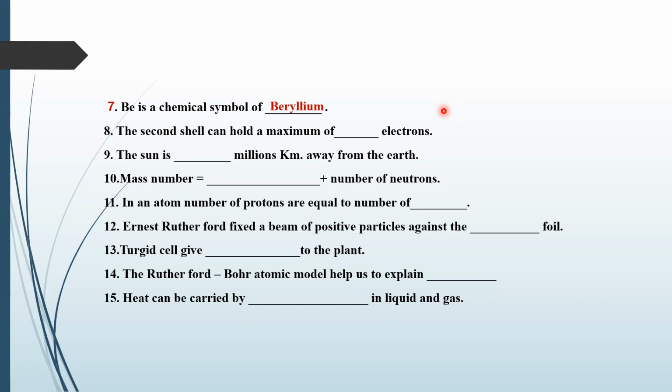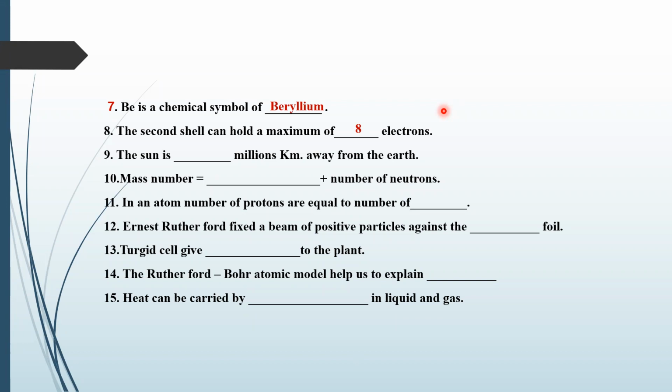Come towards the eighth part. The second shell can hold a maximum of dash electrons. I will ask this question from Riyan Sultan. Riyan Sultan will answer. 8. The second shell can hold a maximum of 8 electrons. Very good.